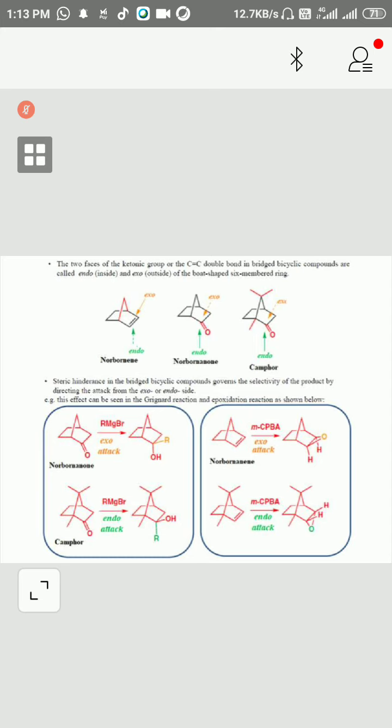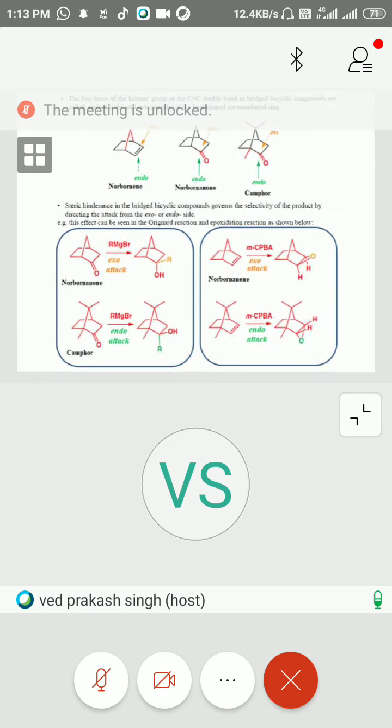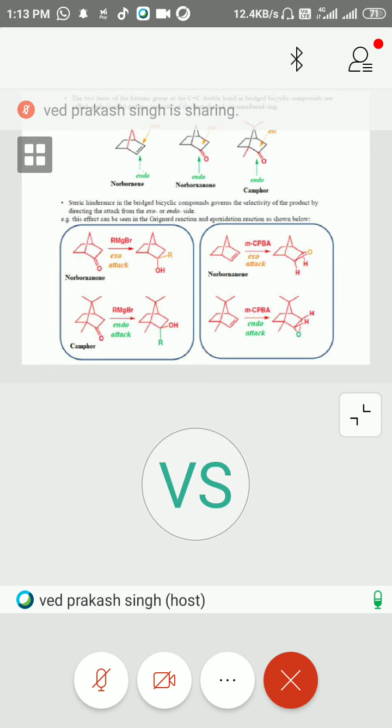Product is this one. This is another reactant where some steric hindrance is there. That's why endo will be preferred. In the norbornanone, exo attack will be preferred, no steric hindrance is there. In this one, steric hindrance is there, so endo will be preferred.